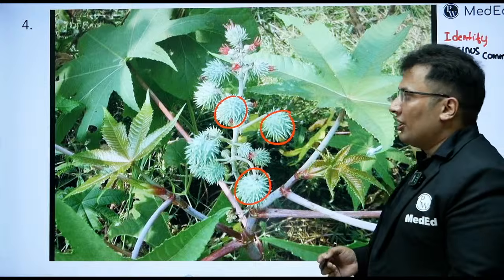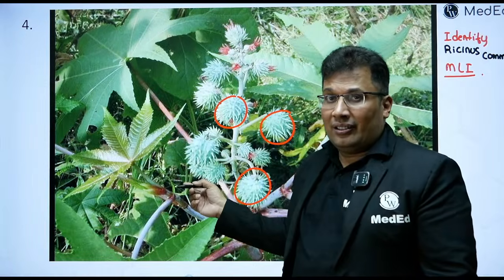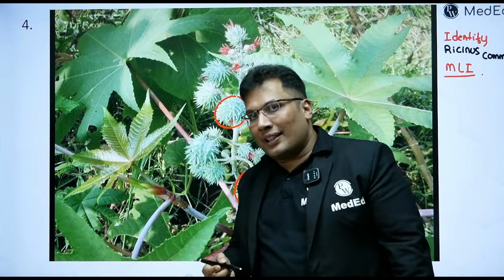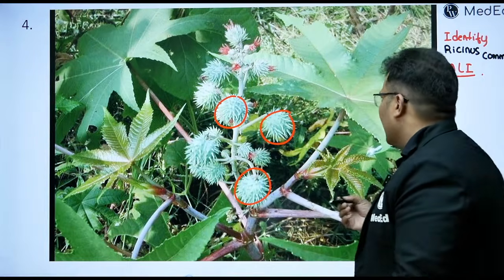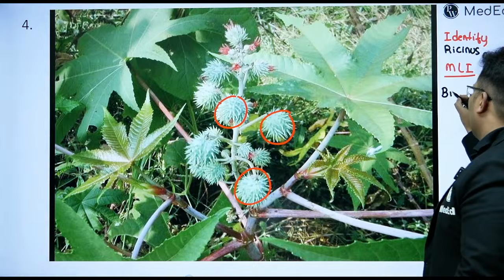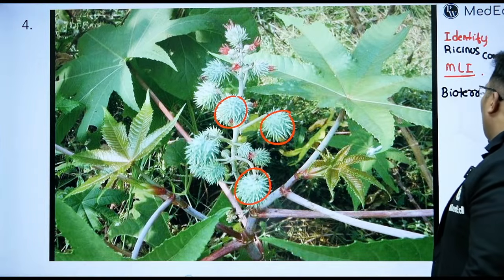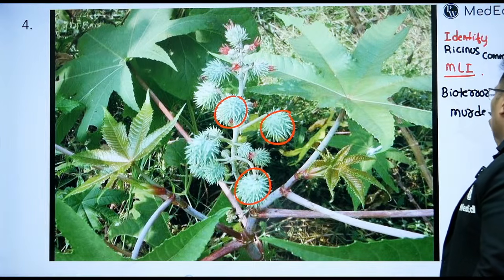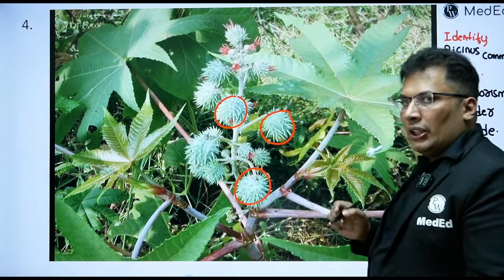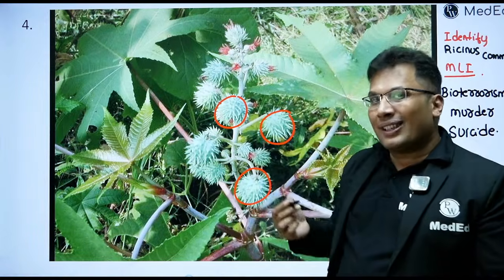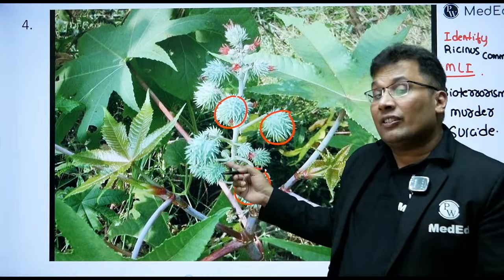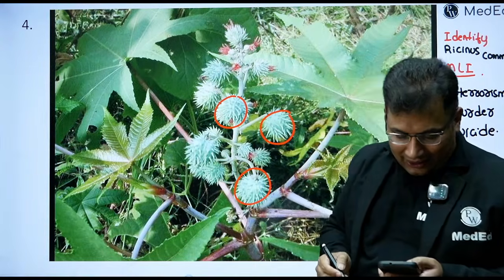So what is the active principle? Ricin, an organic irritant. So it leads to hemorrhages and death. So what is the medico-legal importance? This is used in case of bioterrorism, in case of murder, sometimes suicide, when it is taken through a needle, especially the juice of the ricin. So this is basically Ricinus communis. Seeds are shiny. The fatal dosage is 10 seeds. Good.